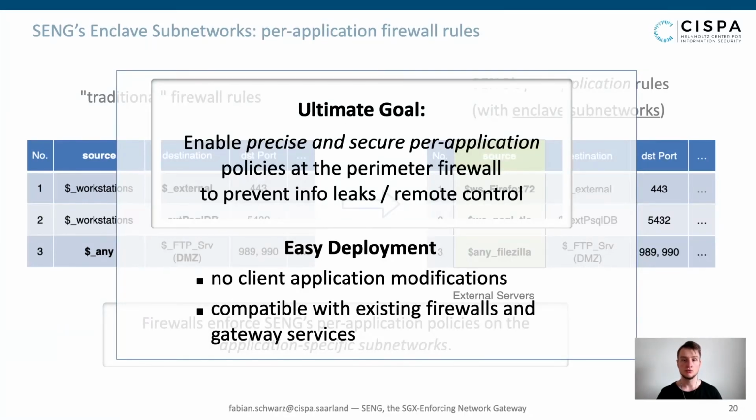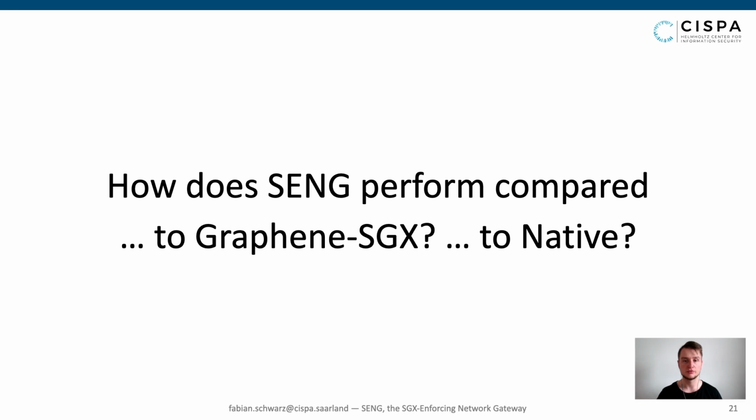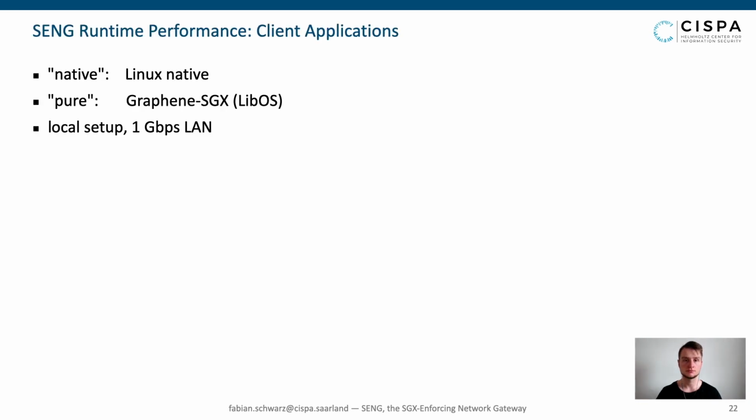To summarize, we have shown how SENG enables secure per application policies while staying compatible with existing client applications and gateway firewalls. Before concluding the talk, we can now have a brief look at the performance impact of SENG. For our performance measurements, we have implemented a prototype of SENG and evaluated it on a set of network benchmarks and real-world applications. We have used a local setup with 1 gigabit network cards and compared the performance of SENG against native Linux and vanilla Graphene SGX with exitless E and O calls.